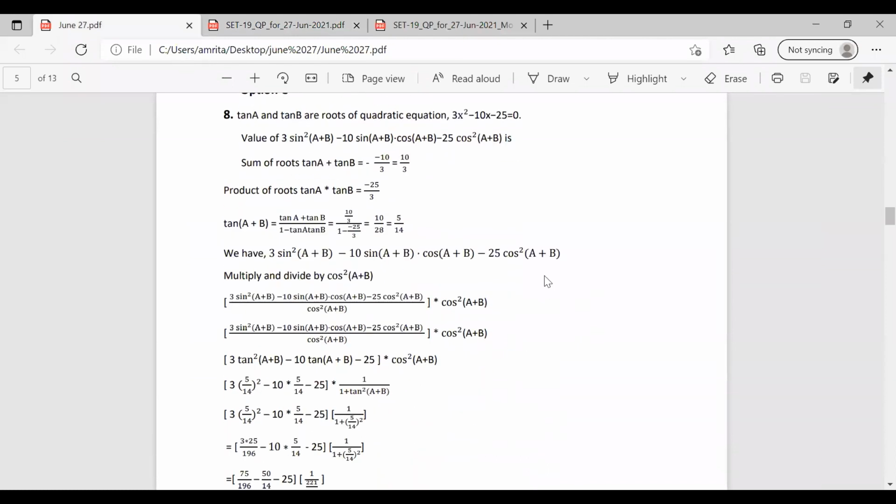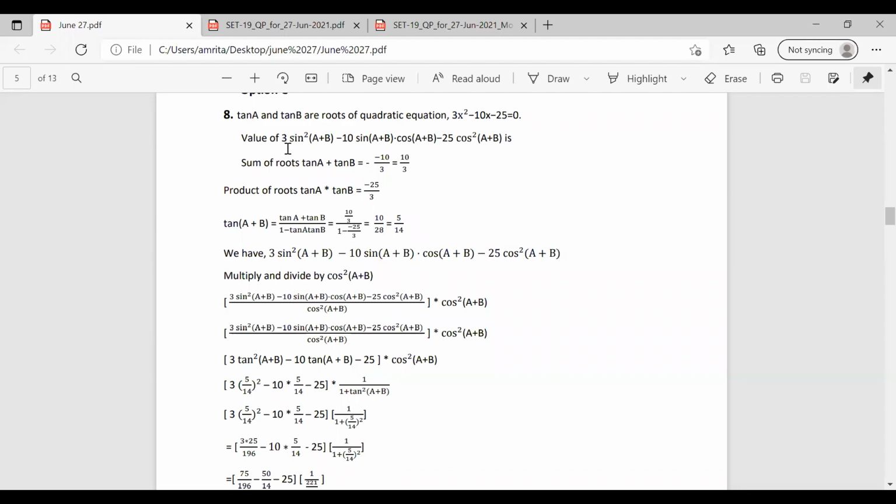So from the equation 3x² − 10x − 25 = 0, tan A and tan B are the roots of the equation. It is given. We can find the sum of roots and product of roots. The sum of roots, tan A + tan B, is equal to −b/a, which becomes minus of −10 by 3, which is 10 by 3. And the product of roots is tan A into tan B, which is c/a, that is −25 by 3. So we have tan A + tan B and tan A · tan B.